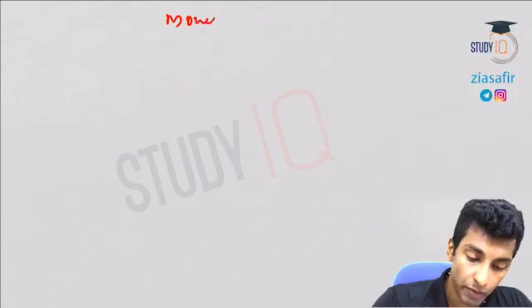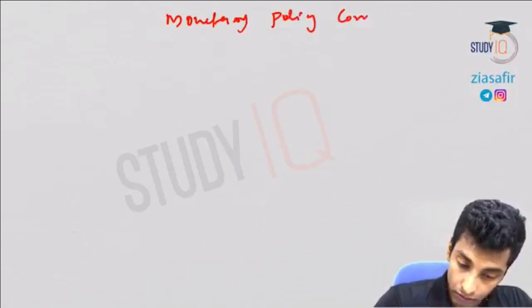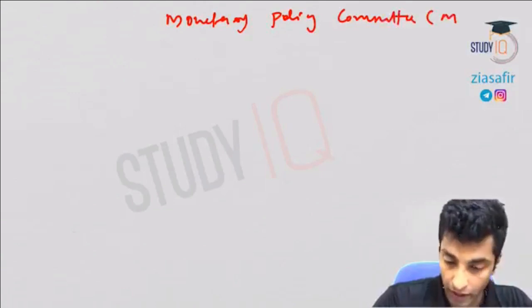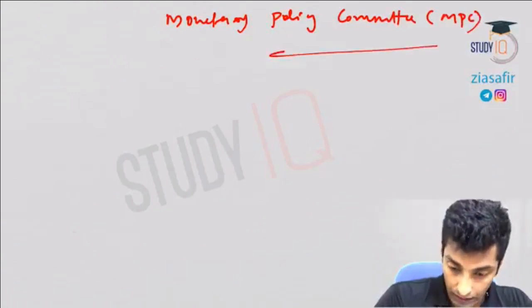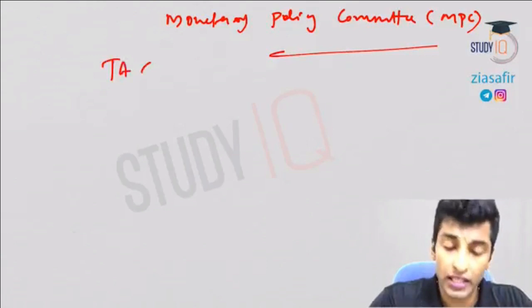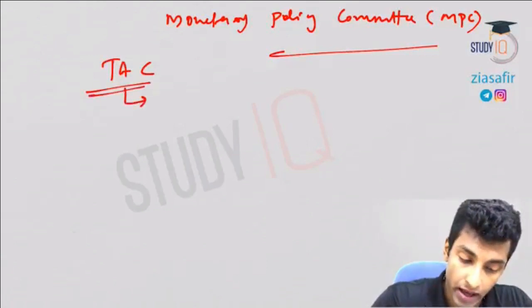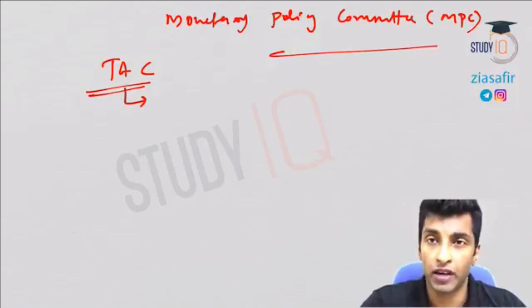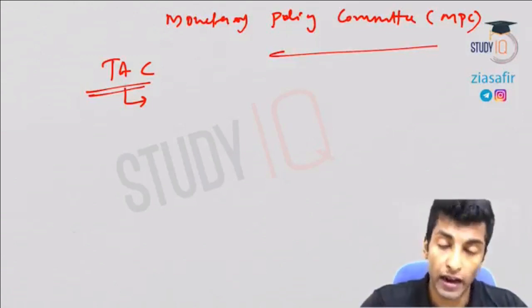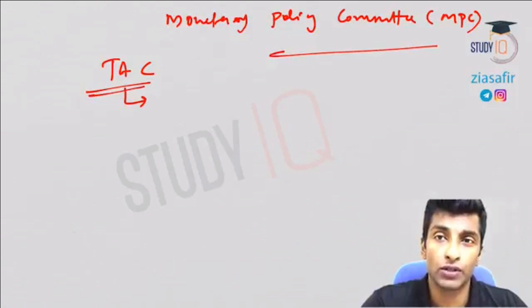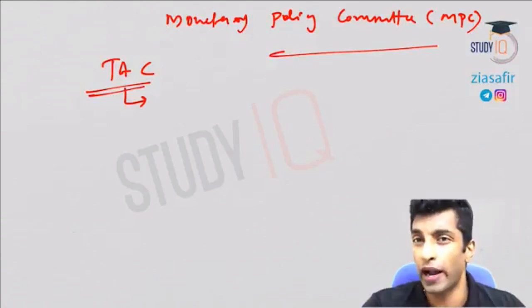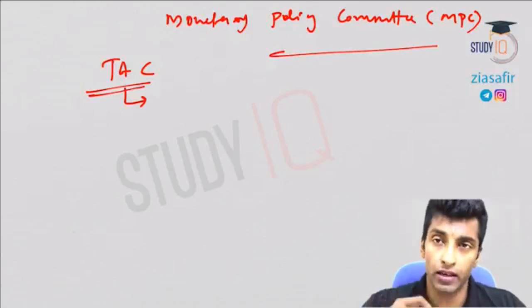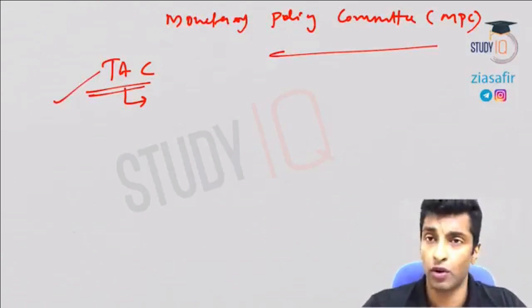So why this monetary policy committee? MPC. Earlier there was a technical advisory committee, and this will give advice to RBI governor, and RBI governor will take the final decisions upon the advice of the technical advisory committee. It was not binding on the governor. Okay, governor can take his own decision. Governor can veto this advice, no problem.